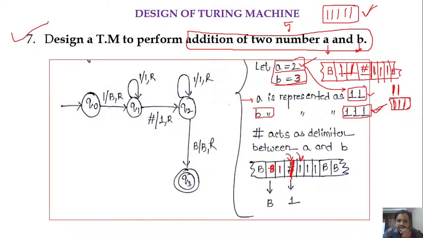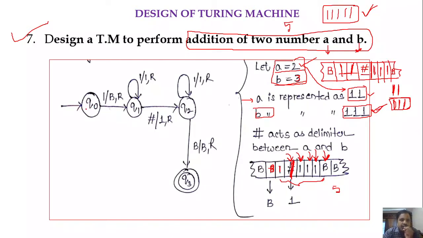If I get 1 while moving the head towards right, I will keep it as it is and move the head towards right. Next, if I get 1, keeping that 1 as it is, moving the head towards right, and after getting a blank, I will go to the final state, and whatever content is there in the input tape will be considered as the output, right? How many ones are we having now? We are having 5 ones. That is the result of addition of two numbers.